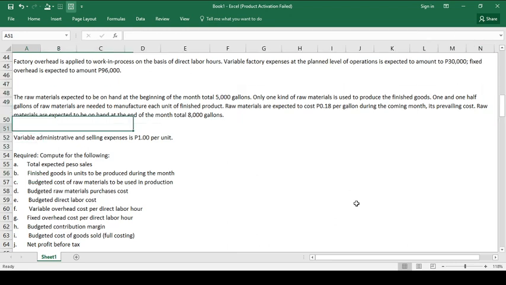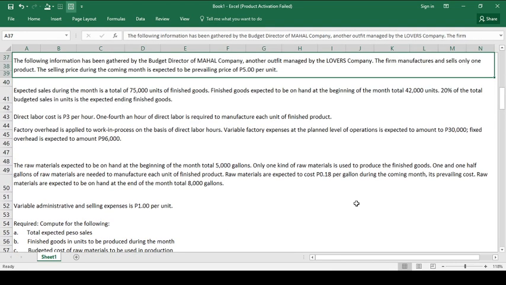Okay, so take note, no, that the requirements are in accordance with the budgeting process.